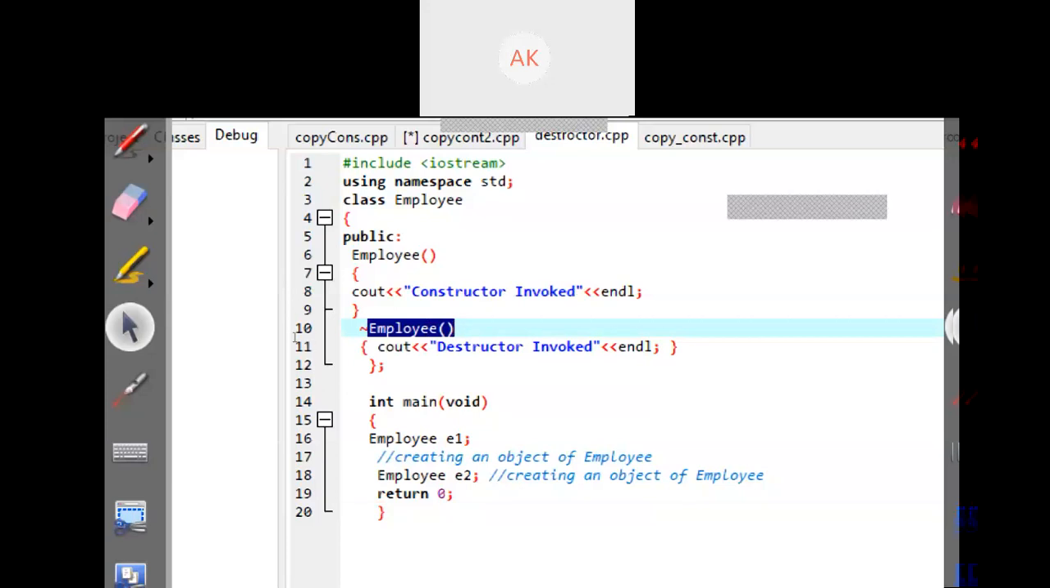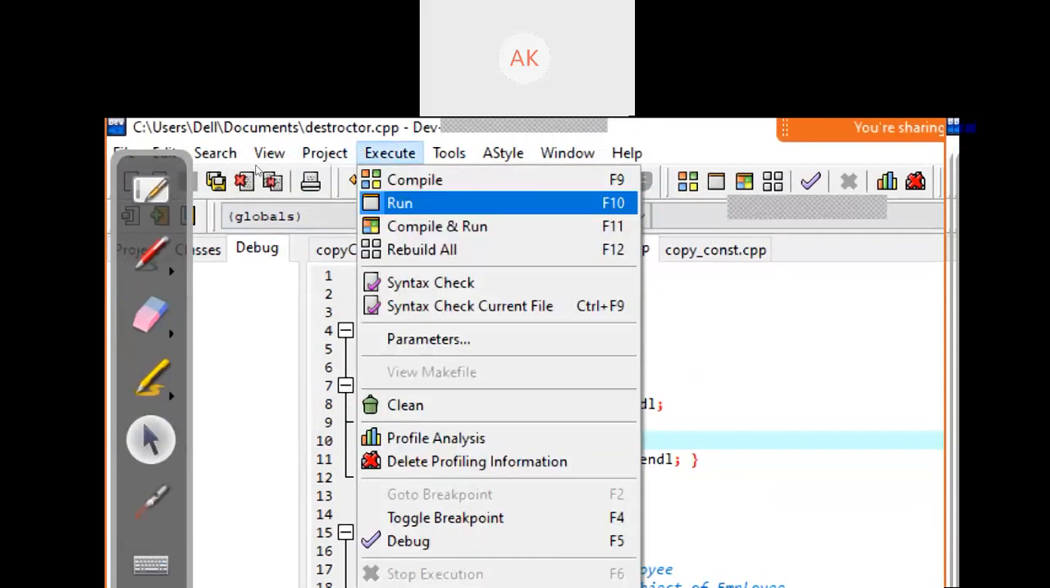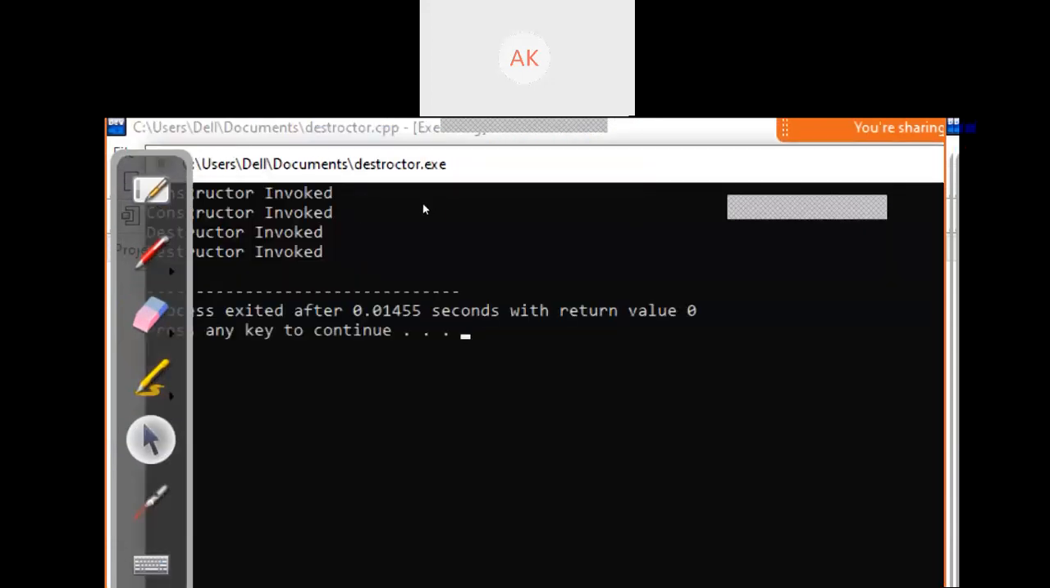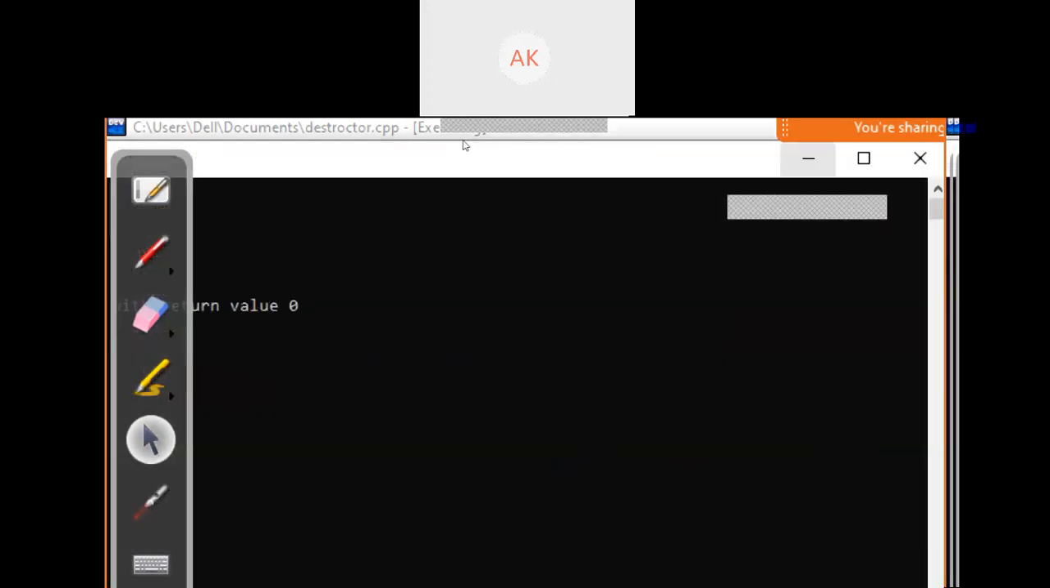Here you have created one object, e1, which will be deleted, and this message will print, "destructor invoked". And again, one object, e2, will be deleted, and this message will print, saying e2 has been successfully destroyed. Okay, so when we run this code, as you can see, your constructor is called two times and your destructor is called two times. Is it clear?